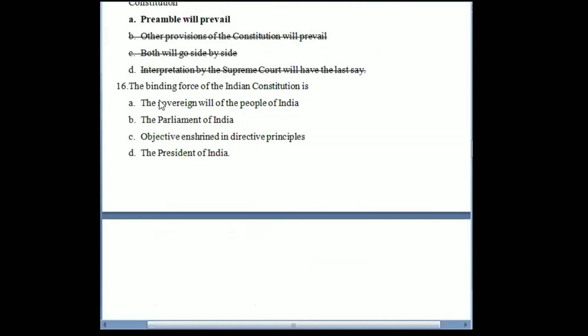Next is the binding force of the Constitution of India is. What is the binding force? Is it sovereign will of people, parliament, objectives enshrined in the DPSP, or President of India? Answer is the sovereign will of people, which is binding. So people are sovereign in India, right? And the constitution, if you look at the preamble, you would see that the Constitution of India was enacted, adopted, and given to ourselves by us, right? So the main binding force in the Constitution of India is what? Sovereign will of the people. So this is the answer. It is sovereign will of the people.